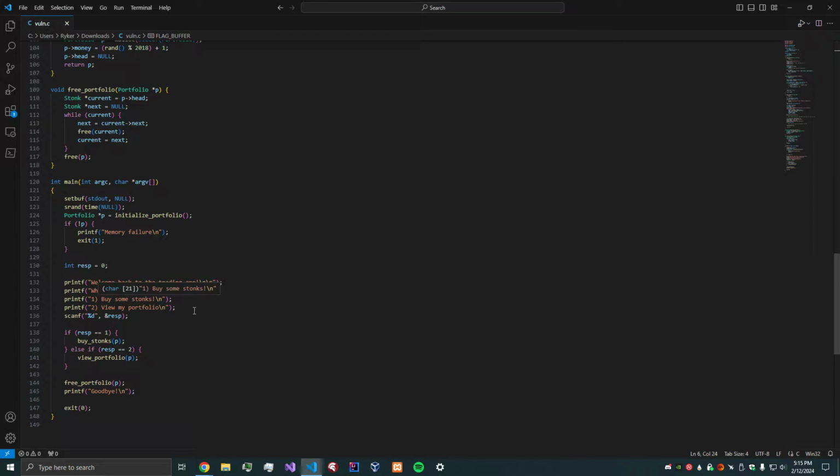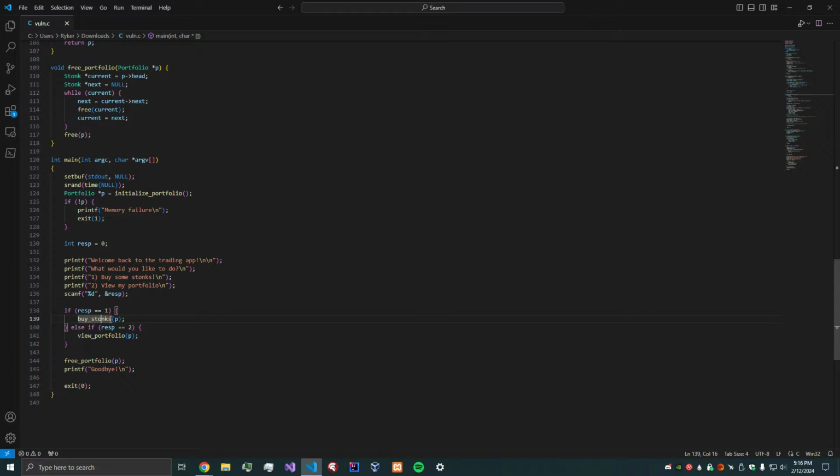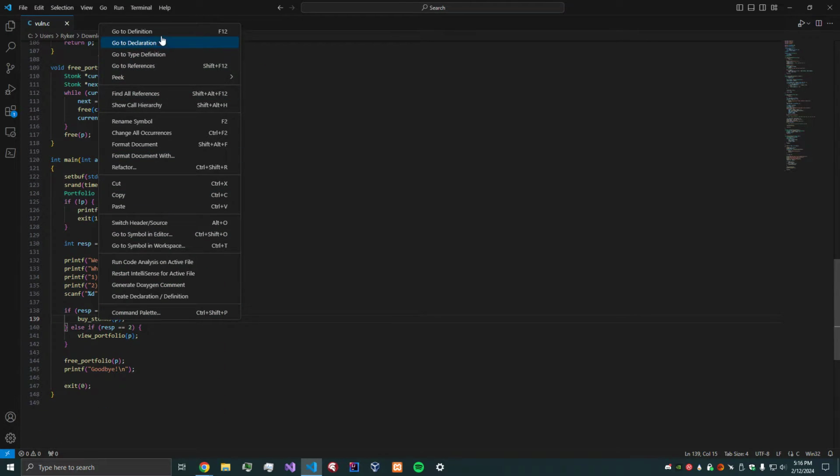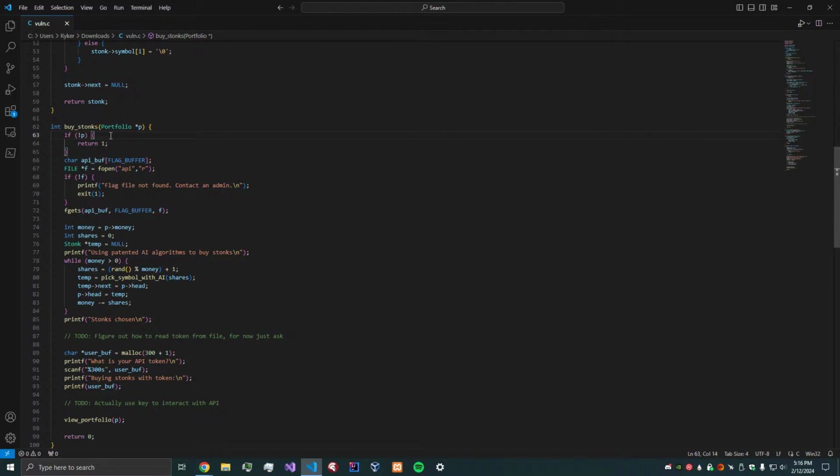To save time for this video, feel free to explore the code yourself, but let's just say we want to buy some stocks. We go to choice 1. If response is 1, buy stocks. Let's look at the definition. Here it is.